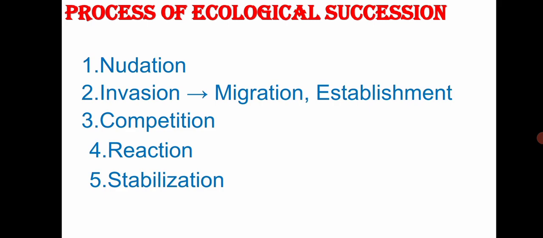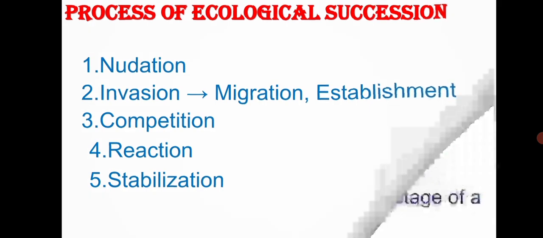The third process is competition. There is competition within the same species and between different species for space, water and nutrients. The fourth one is reaction. The living organisms take water and nutrients, grow and modify the environment, which is known as reaction. And finally stabilization. It leads to a stable community which is in balance with the environment.